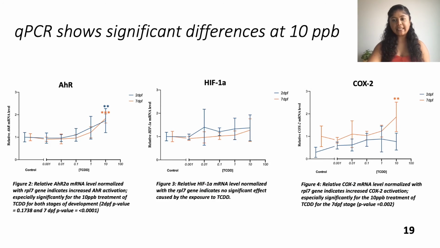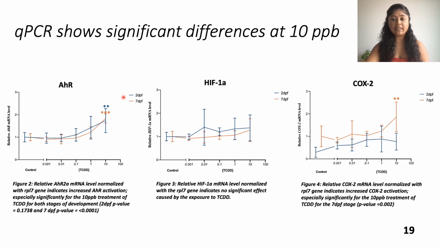3 target genes were tested in qPCR: AHR, HIF1 alpha, and COX2. qPCR shows significant differences at 10 ppb. Increased activity was seen for AHR at both stages, with significance particularly at 10 ppb, with a p-value of 0.1 for 2 days post-fertilization and less than 0.0001 for 7 days post-fertilization.